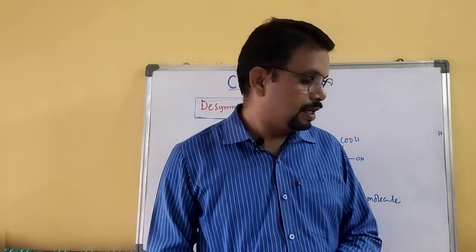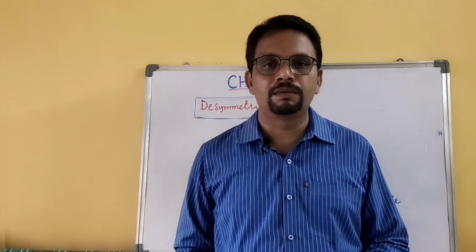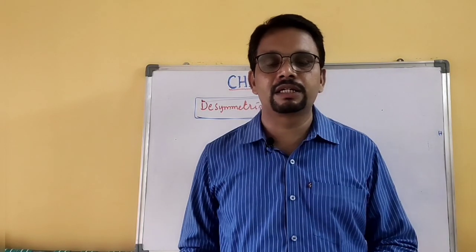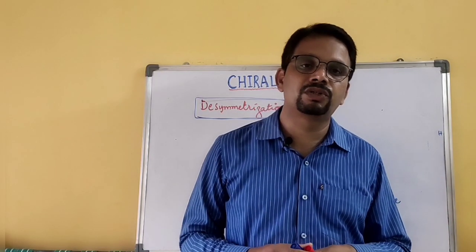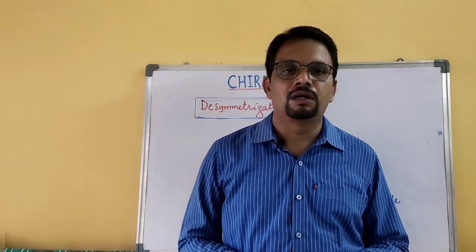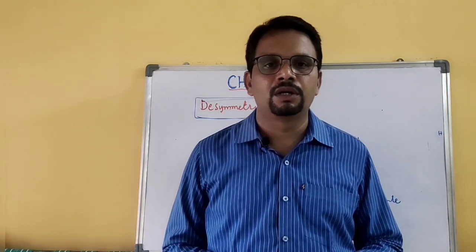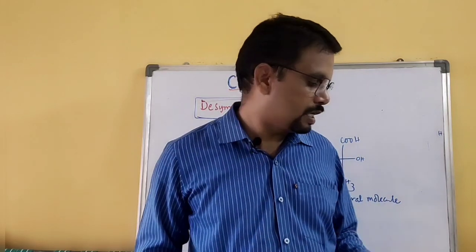So I suggest you go through this class, and if you have time and interest, go through various books on this topic, so you become thorough in this terminology.